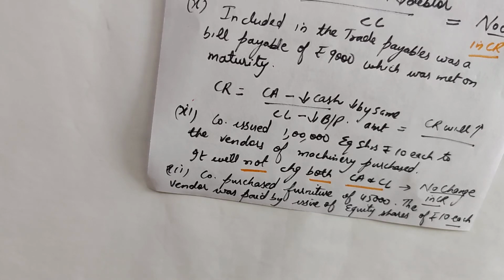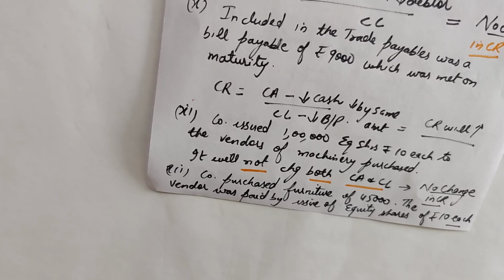And if in the question it is given that the current ratio is 1:1, then the answers will change. Don't cram it. 1:1 means you assume current assets to be 10,000 and current liabilities also 10,000. 10,000 divided by 10,000 will give us 1:1. Then you can take up the different cases: what will be the impact of various transactions on current assets and current liabilities, right?